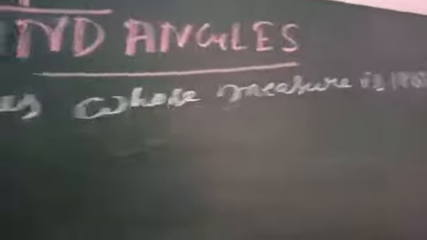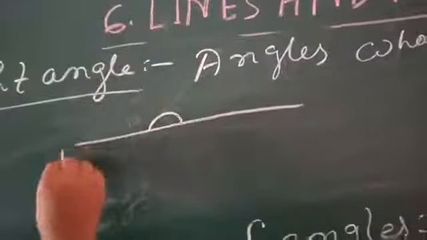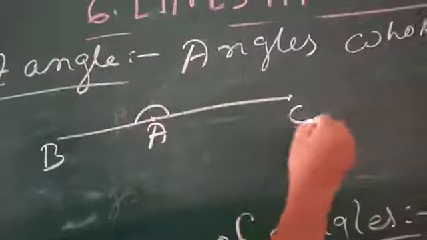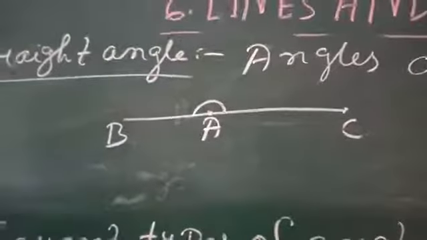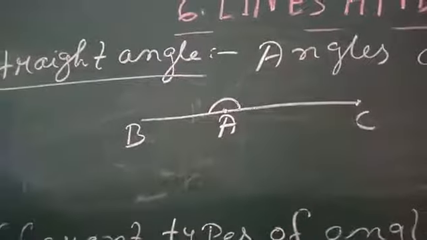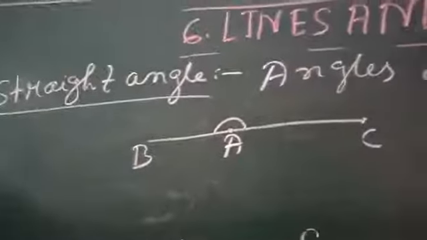Suppose this is a straight angle. Suppose BA, suppose here C. This is a straight angle. A straight angle is also called a straight line. Straight lines are always straight angles.